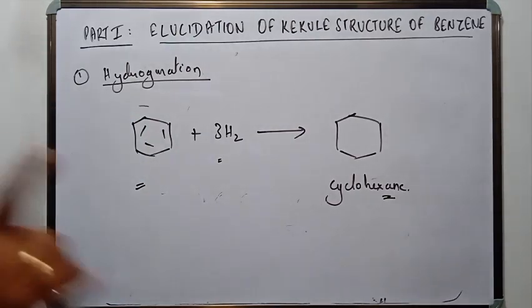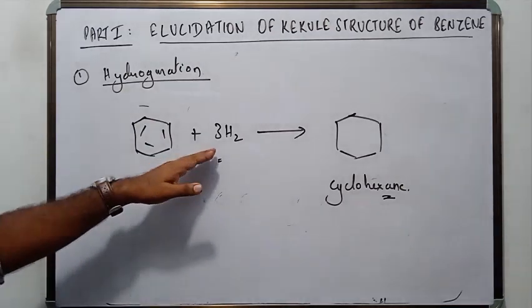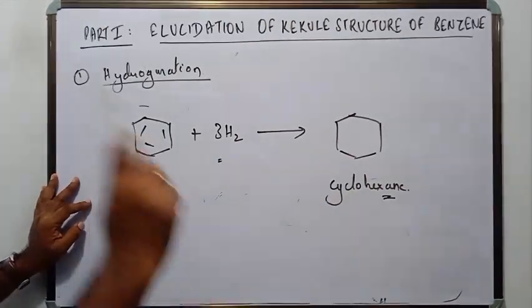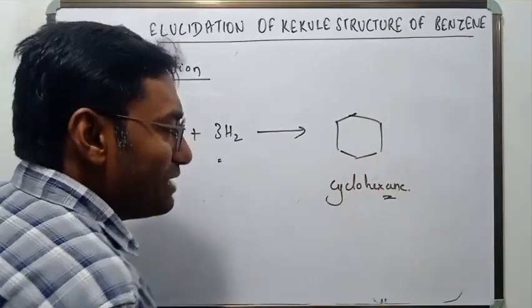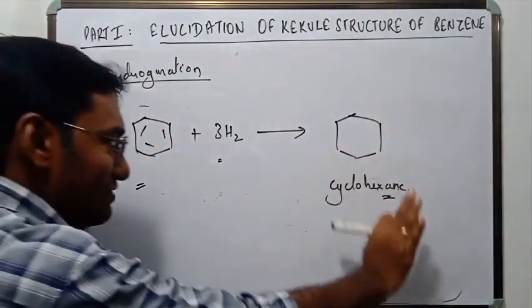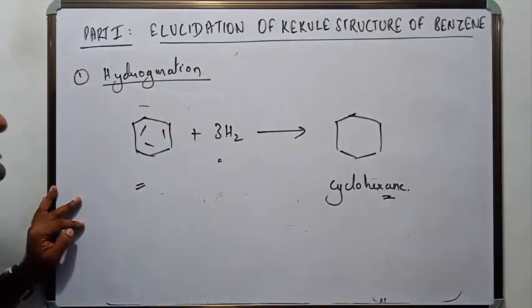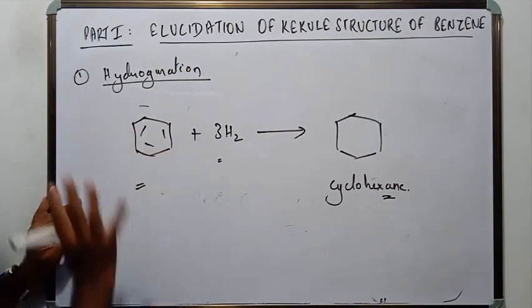So this is the first observation that Kekule made. I hope it is clear to you. How did he come up with the ring structure? What is the first proof? He carried out the hydrogenation of benzene. He got cyclohexane, which was already known to be a cyclohexagonal ring of 6 carbon atoms. Hydrogenation is just the addition of hydrogen, with no change in the structural framework of the carbon chain.